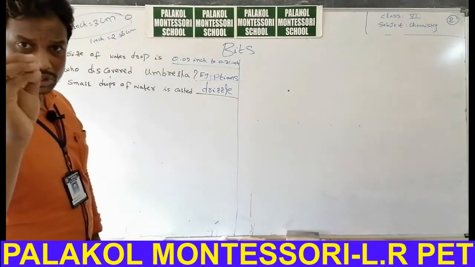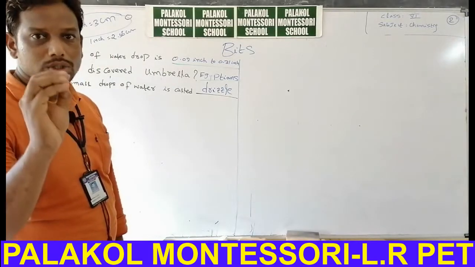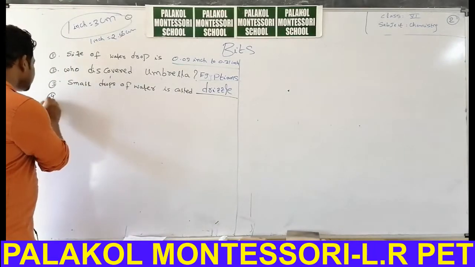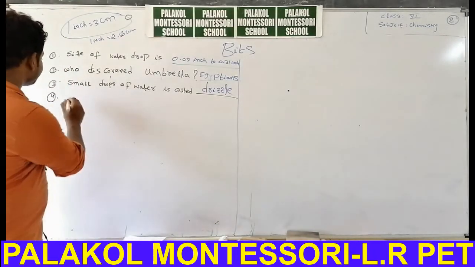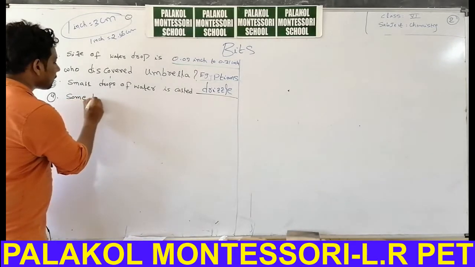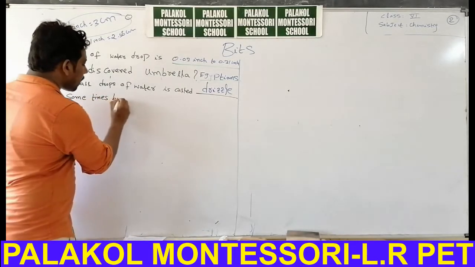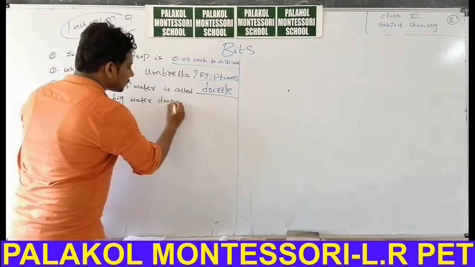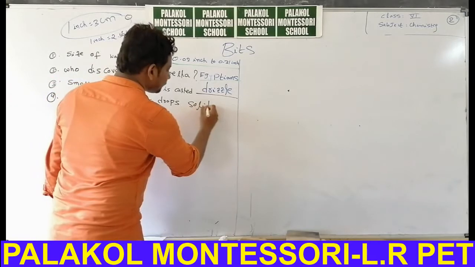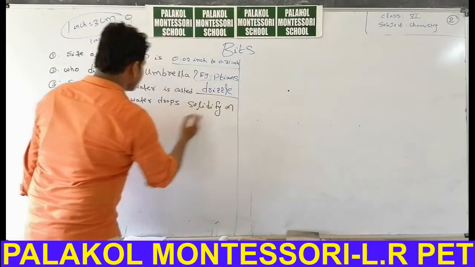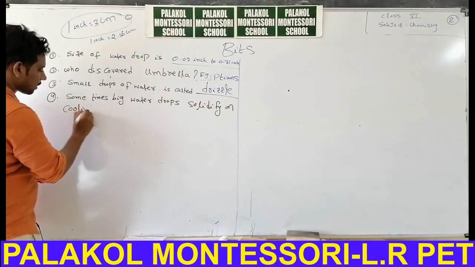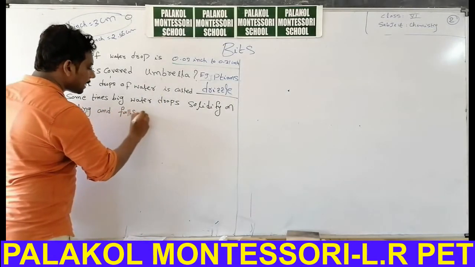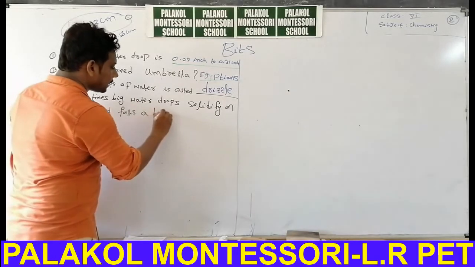In Telugu, chinukulu. Small drops of water is called drizzle. Fourth one. Sometimes big water drops solidify on cooling and fall as big pieces of ice.